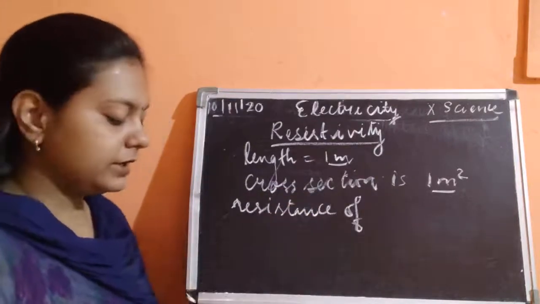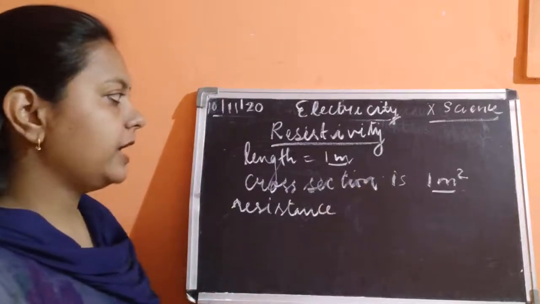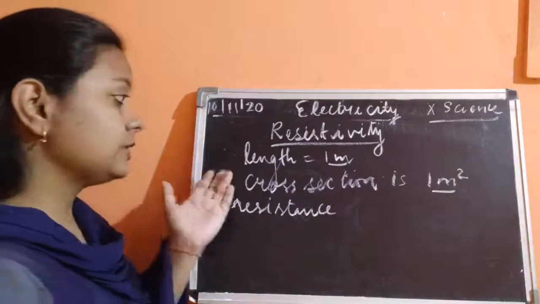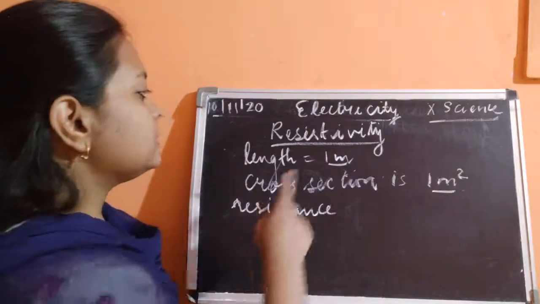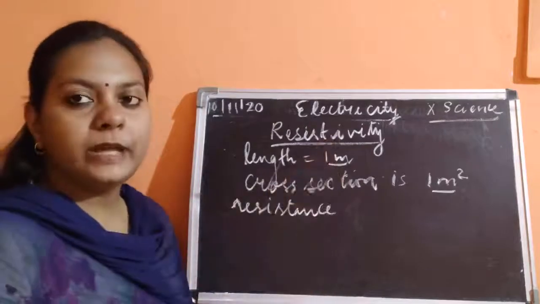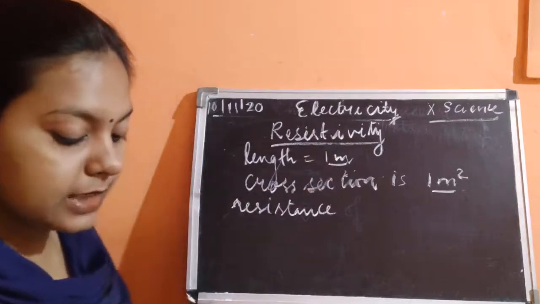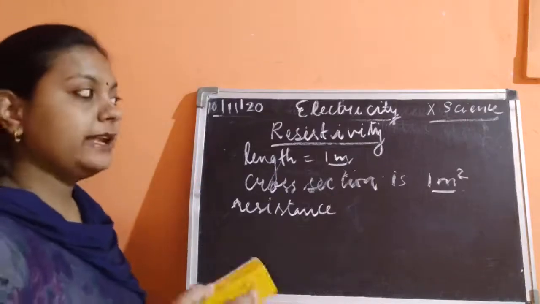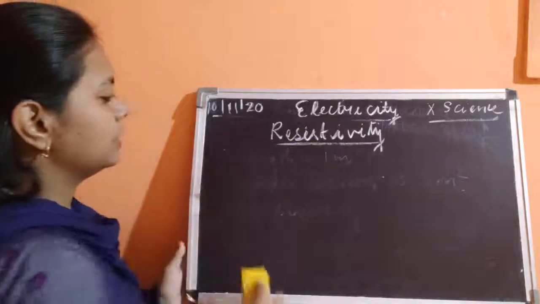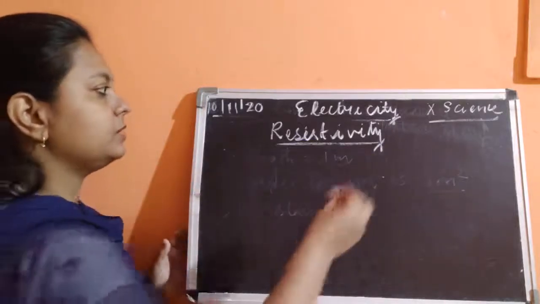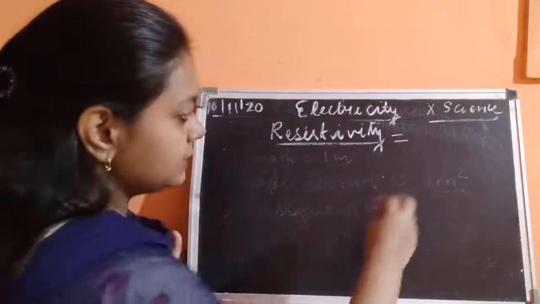Whenever resistance is generated by the charges flowing through a 1 meter long rod whose area of cross section is 1 meter square, this property is known as resistivity. So resistivity of any substance is equal to the resistance of a rod.